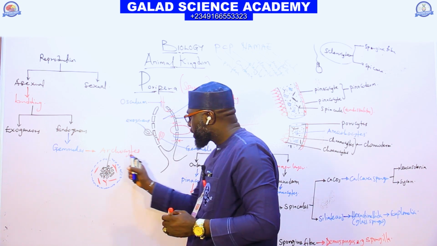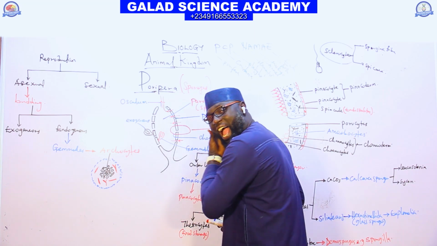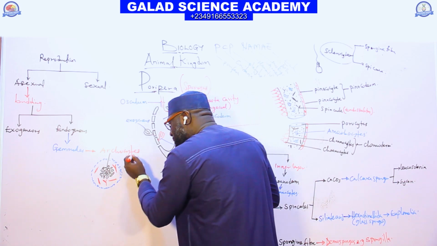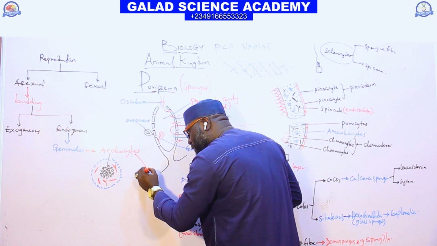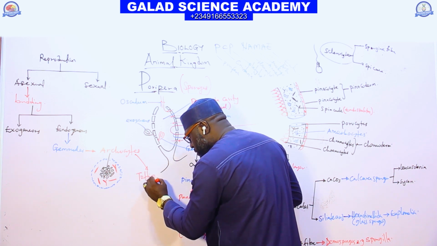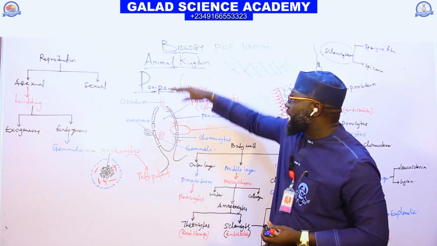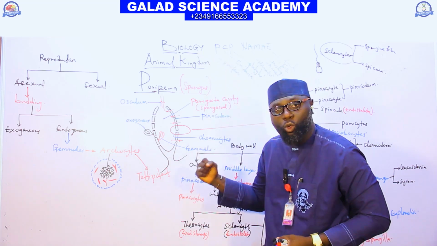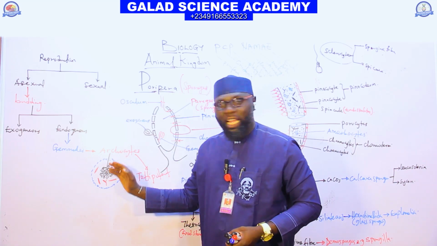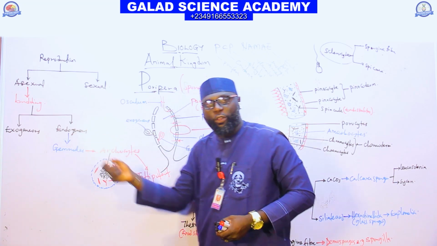And this cell we have there, I said are called archaeocytes. And the cells have the power to regenerate. These same cells are also called totipotent cells. That's why I said under characteristics of Porifera, they have the power to regenerate. So these archaeocytes are totipotent cells that have the power to regenerate, to form a new Porifera.